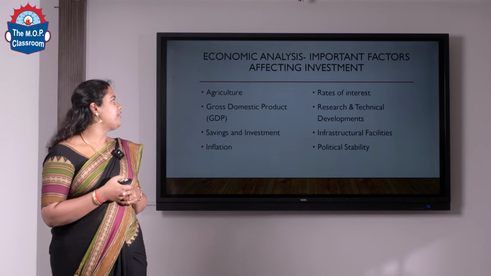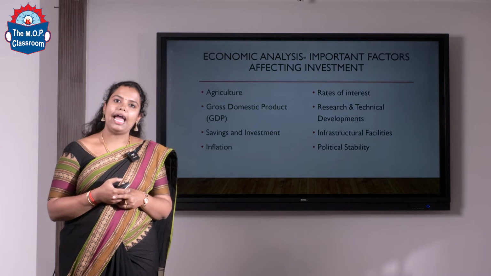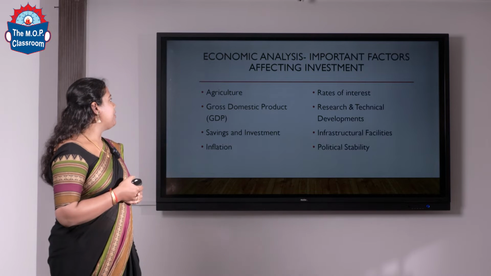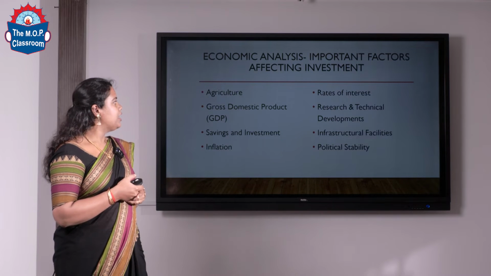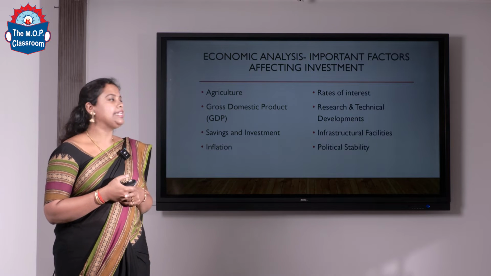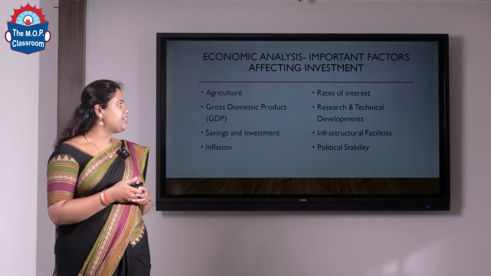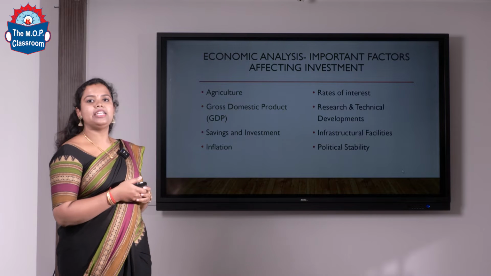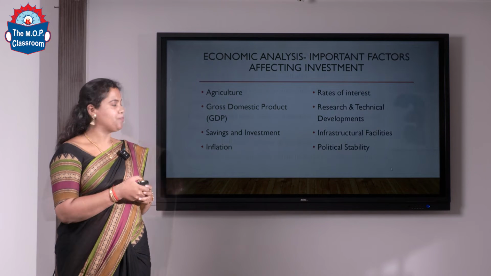Here are certain factors which affect the investment decisions for both the investors and the company. We have agriculture, GDP, savings and interest, inflation, rate of interest, research and technical developments, infrastructural facilities, and political stability. These are the factors which usually affect the investment pattern and the investment decision of the investment analyst also.